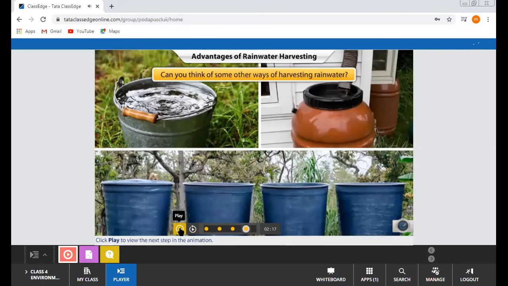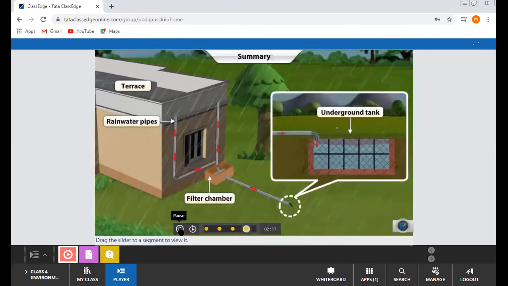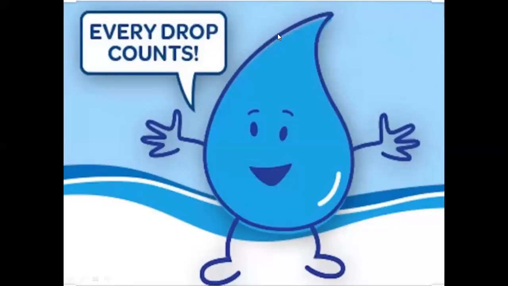Now let's see a small summary on rainwater harvesting. Here is what we learned about rainwater harvesting. Students, in this video, you have seen how we can conserve water on a large scale.